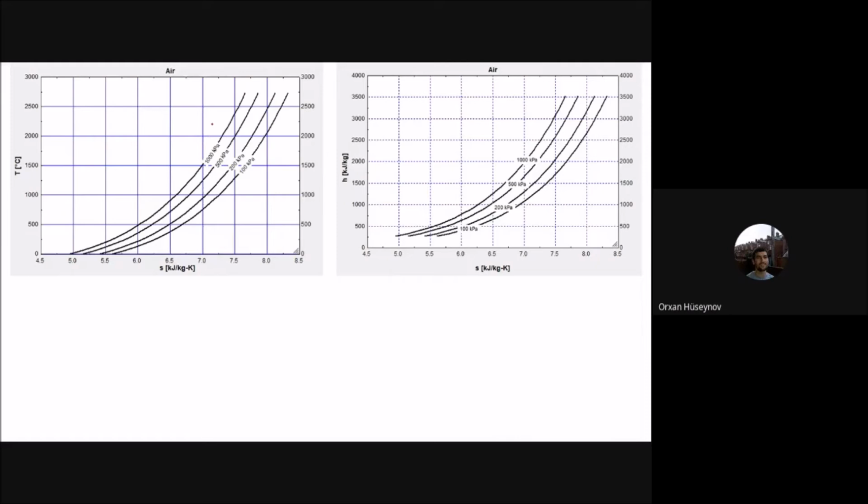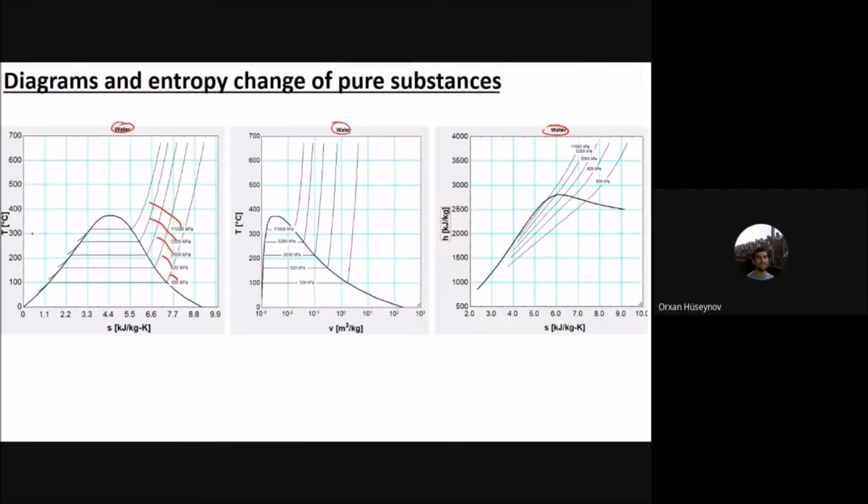Similarly, we have relationships for air, and you have the temperature change with respect to entropy at different values of the pressure. Similarly, enthalpy with respect to entropy. So what it shows is that there is a relation between temperature and entropy, and a relationship between enthalpy and entropy. And we have the relationship between temperature and entropy for water as well. This is the first part. This one shows that relationship, or formula, we can say. There is a formula between T and S, or H and S, etc.